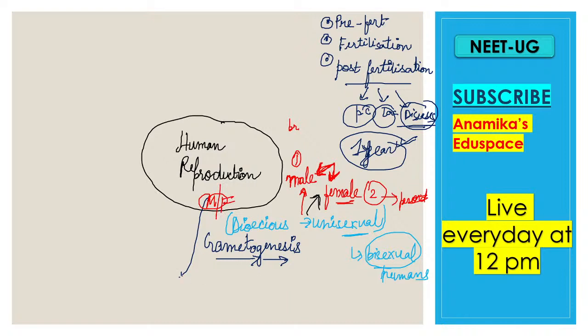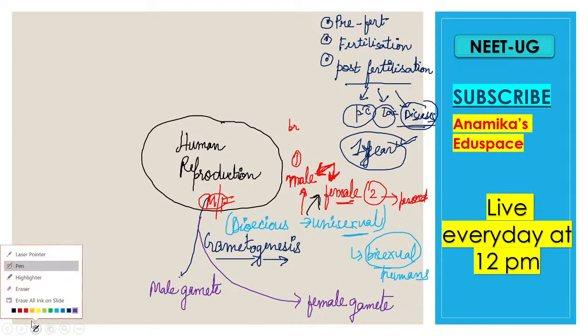So as there are two entities, in the case of gametogenesis also there are two types. The first one is male gamete production from the male, and the second one is female gamete production from the female. Now, what is the name of the female gamete production? It is known as oogenesis.